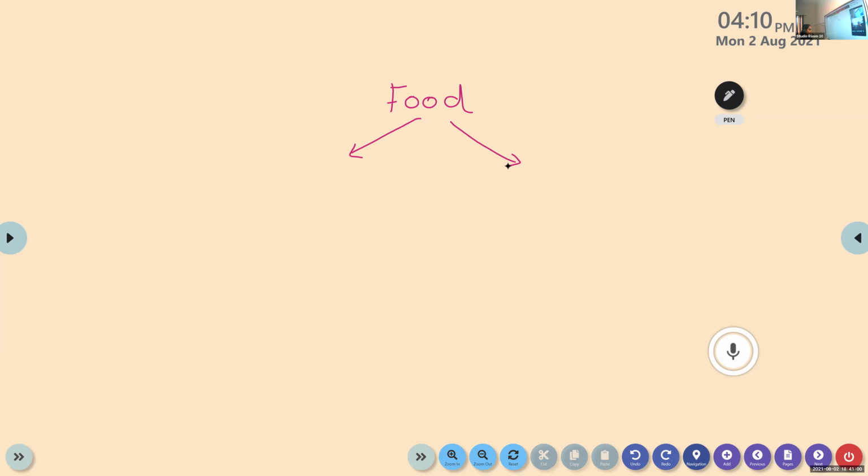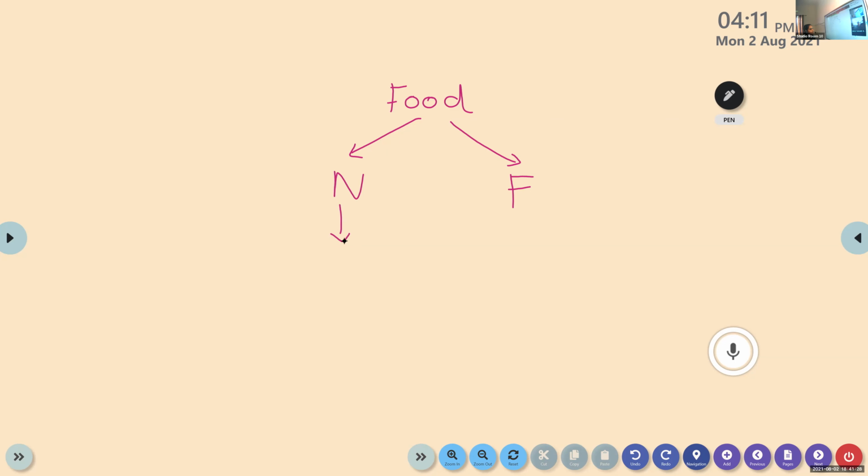Nestle and Sanjana, unmute. Food. I put two arrows here. One is on the basis of nutrients, another one is on physiological function. Very good.